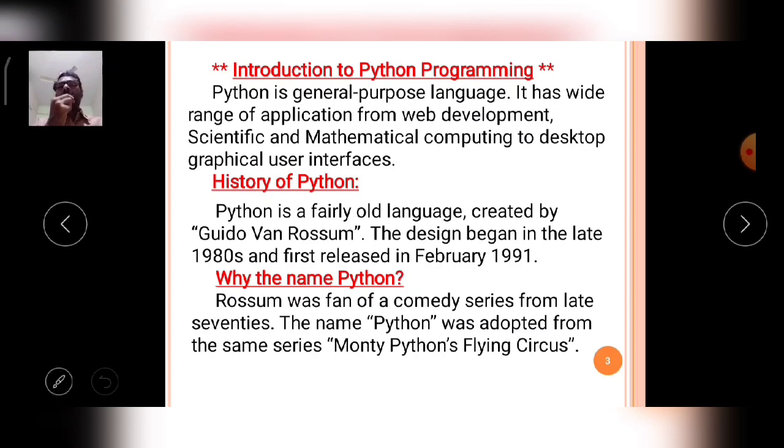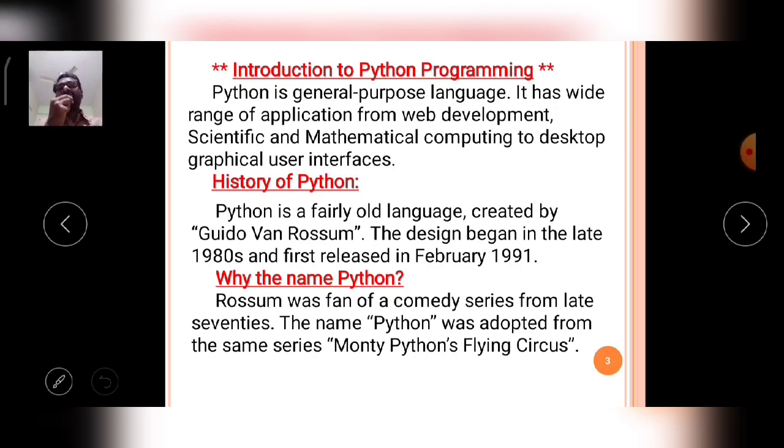Actually it is an old language, but after some years, when the artificial intelligence concept was introduced into the market, almost every company is now building applications that work on AI. When the importance of AI increased in the software industry, the importance of Python also increased very well. So the Python language supports AI programming also.